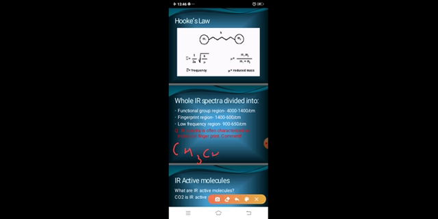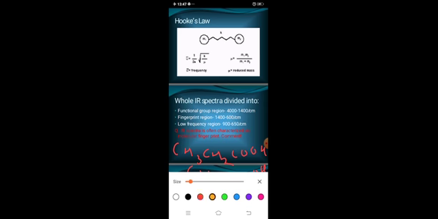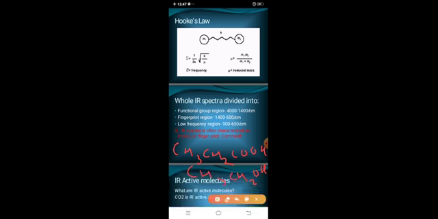CH3CH2COOH. Okay, this is one molecule. And another molecule is CH3CH2OH. Here you can point out one thing: this group is the same here, but this one is different. This is the functional group and this is the functional group, and this is the parent group. This parent group is the same here.